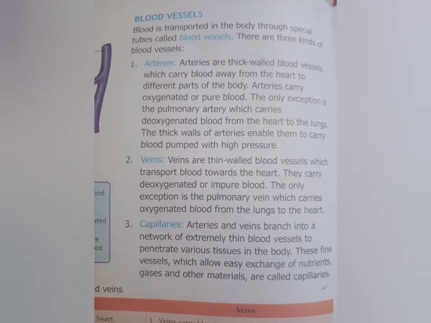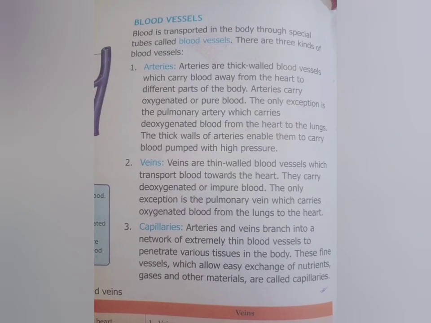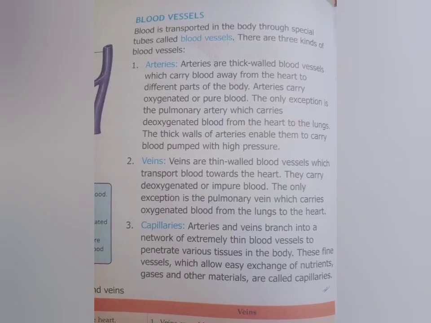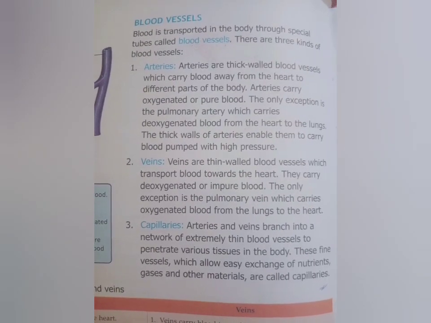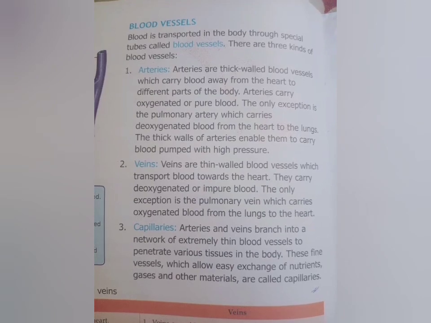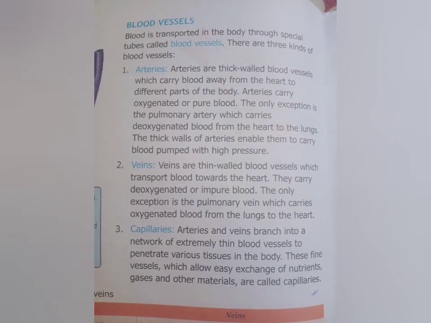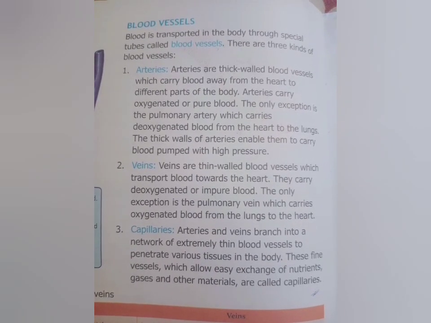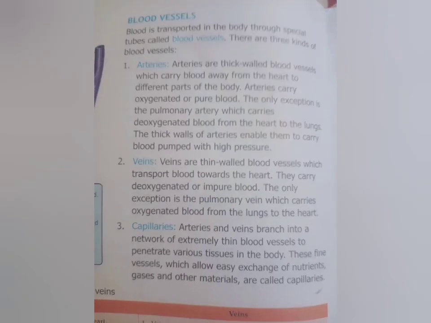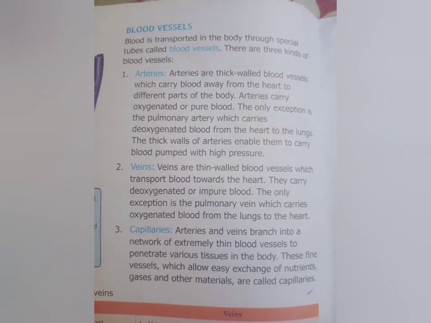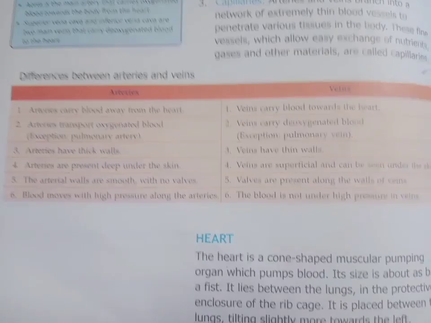Next is capillaries. What are capillaries? It is a network of arteries and veins, which means capillaries consist of both arteries and veins. These are fine vessels and they allow exchange of nutrients and other material. So these were the three kinds of blood vessels.